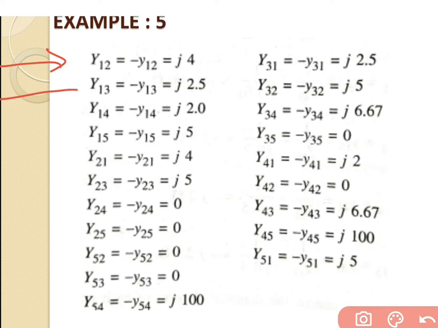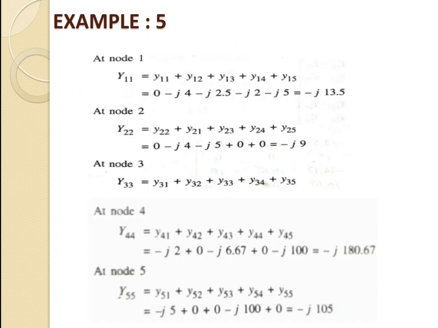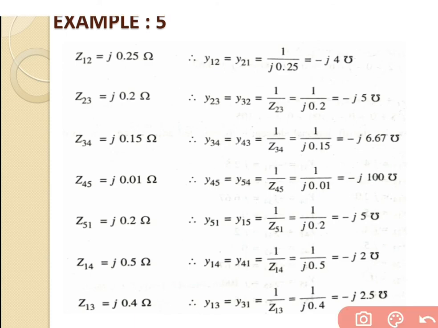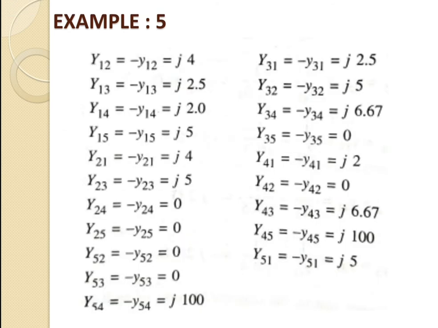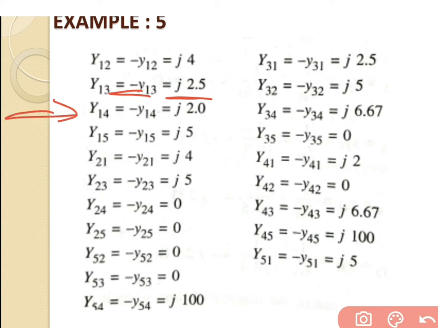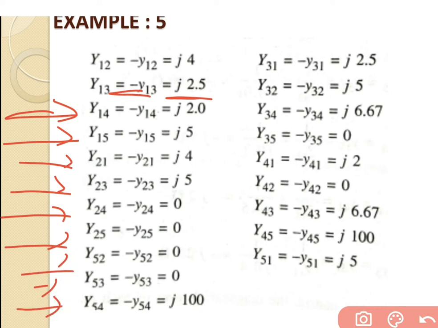In the same way, we will go to the next one, y13. So y13 is equal to minus y13. Already in the previous step we got the value of y13, that is minus j2.5. Here we make it minus, so we get the answer j2.5. In the same way we go for y14, y15, y21, y23, y24, y25, y52, y53, y54.